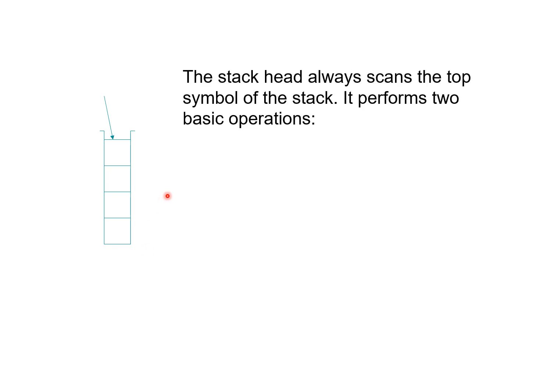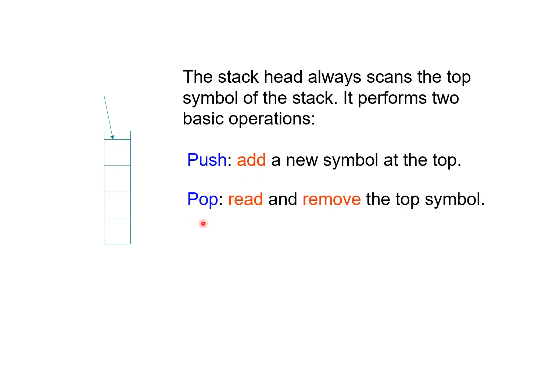Similarly, there is another component associated with the finite control, that is a stack. The stack always scans the top of the stack. It performs two operations. One is push, which adds a new symbol at the top. Another operation is called pop, which reads and removes the top symbol from the stack. The stack symbol is represented by tau.